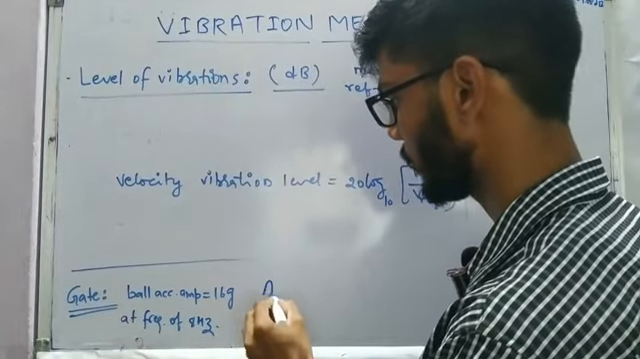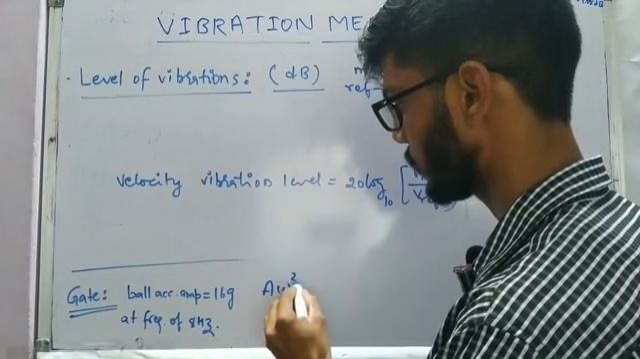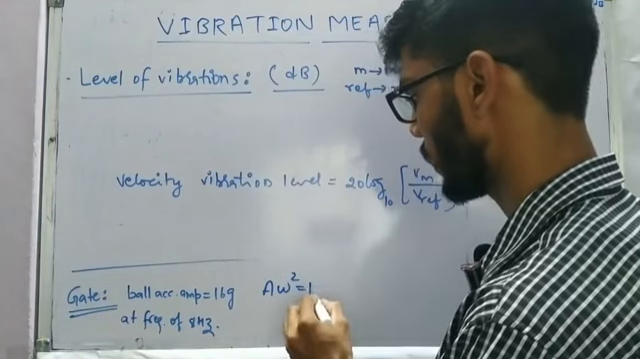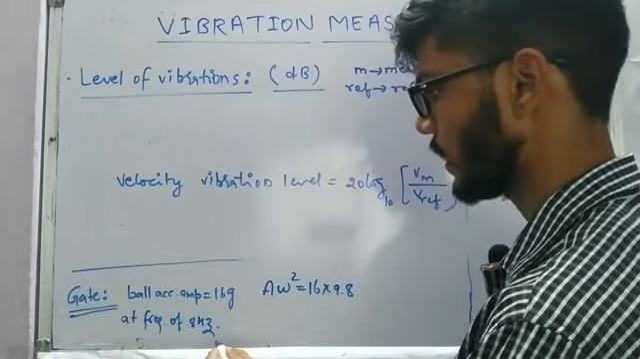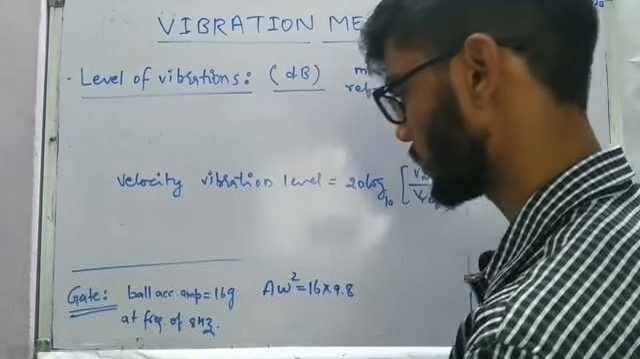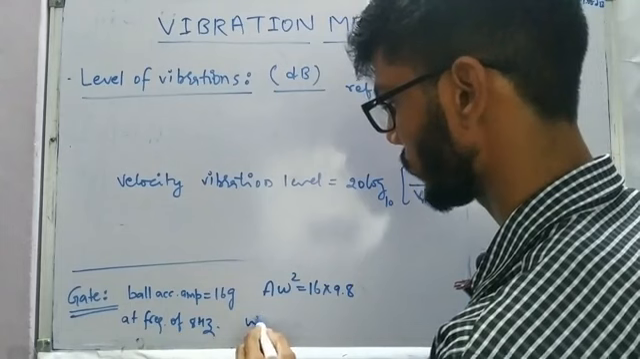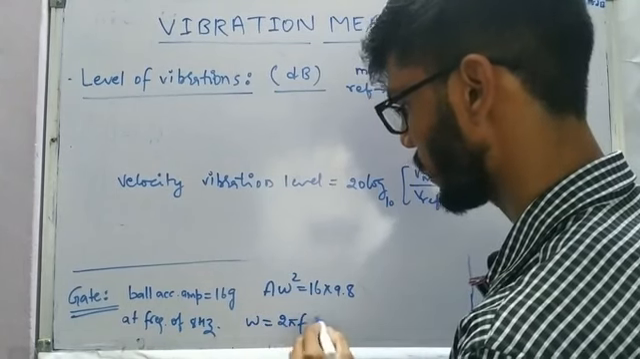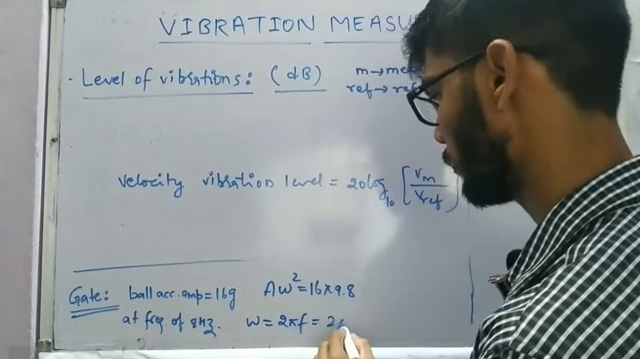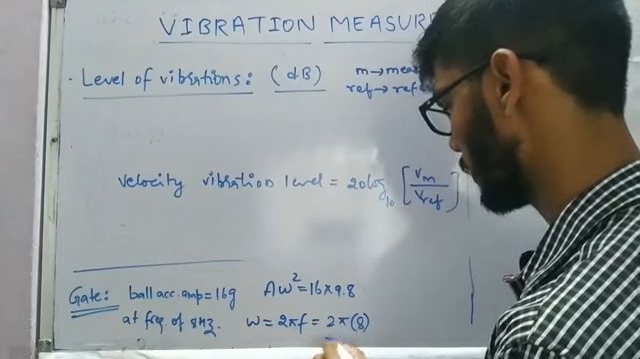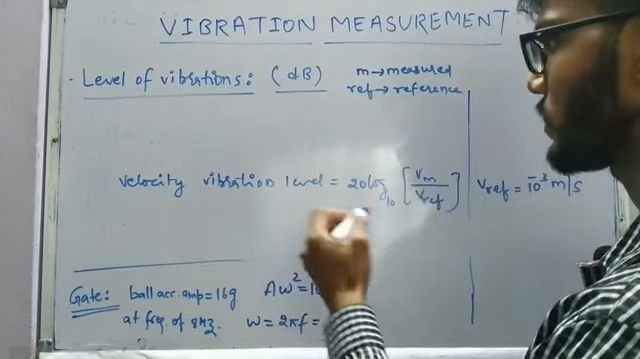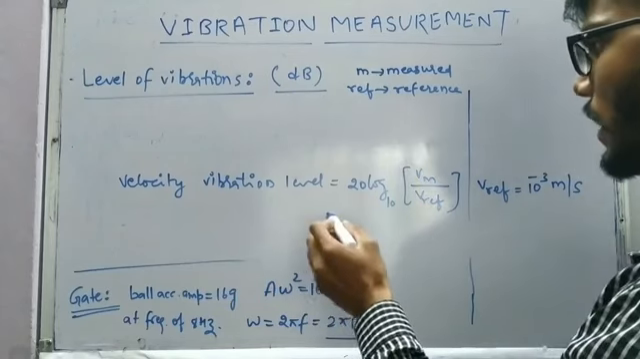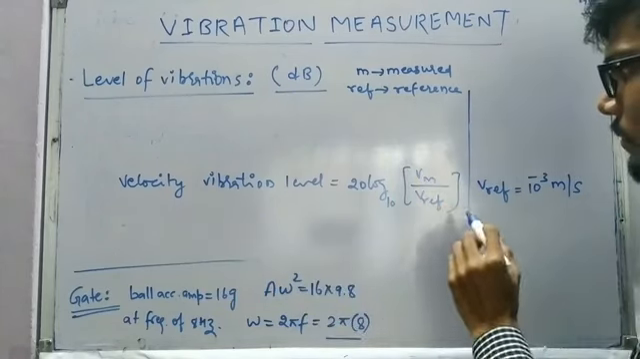We know that the amplitude of vibration due to acceleration is going to be A omega square. So we can write it as 16 into 9.8, and the frequency is given as 8 hertz, but we have to calculate the omega. So omega is going to be 2 pi f, so 2 pi into 8. This is going to be the omega, and the asked question was velocity vibration level. To calculate that, we have to calculate the Vm.